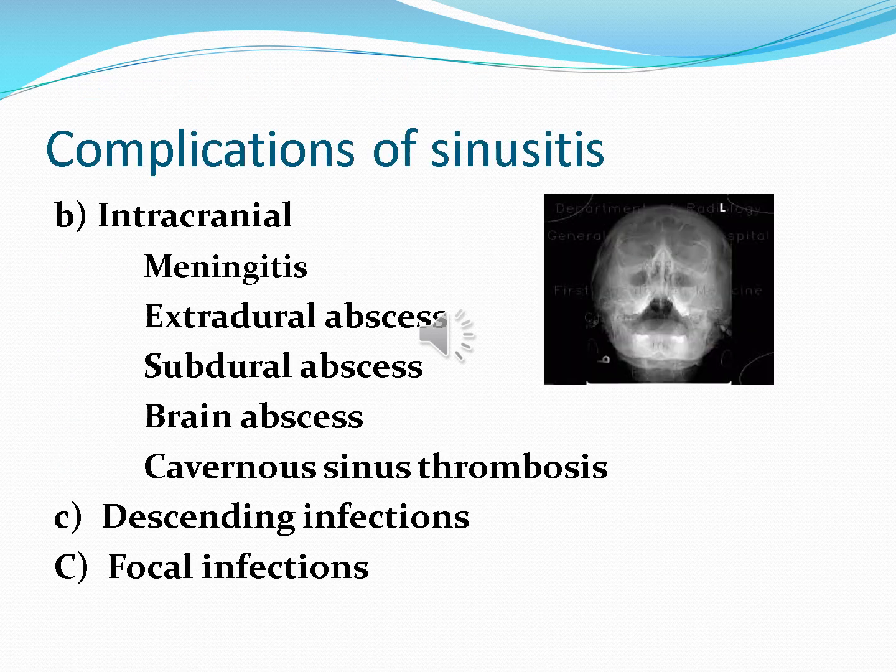The second locoregional complication will be in the intracranial cavity. First of all, erosion of the bone leading to inflammation of the meninges, called meningitis. Then there can be formation of extradural abscess, then subdural abscess, then brain abscess. There may be cavernous sinus thrombosis.